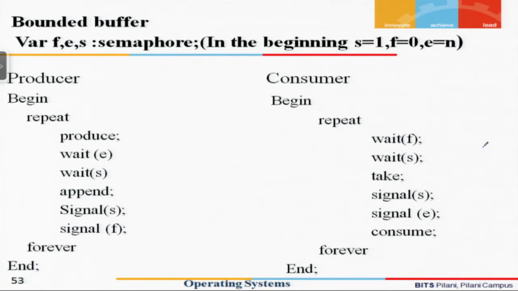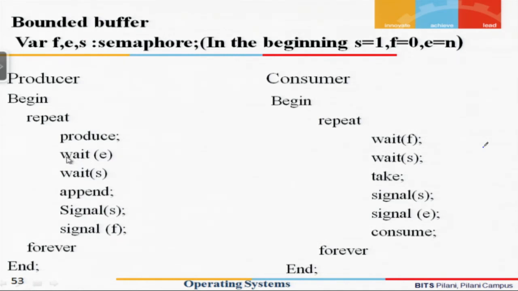So essentially, when the producer comes and produces, it consumes one space in the buffer, so it decrements the value of E, and the consumer consumes an item, freeing up a space, so it increments the value of E. Let us look at how the solution looks like.